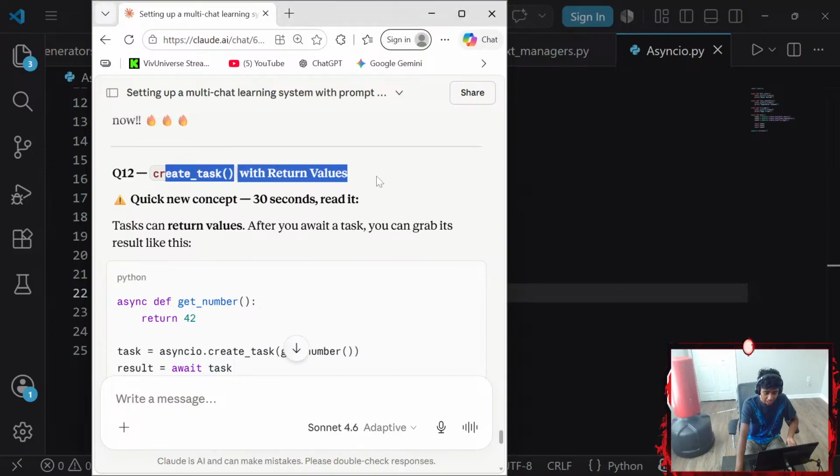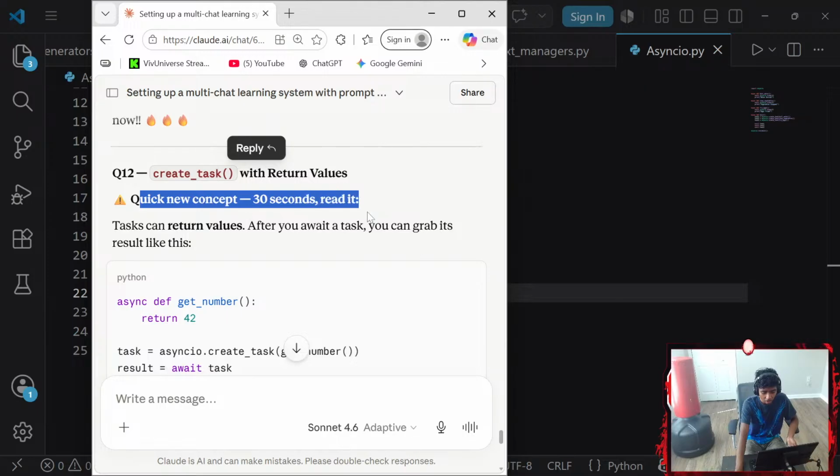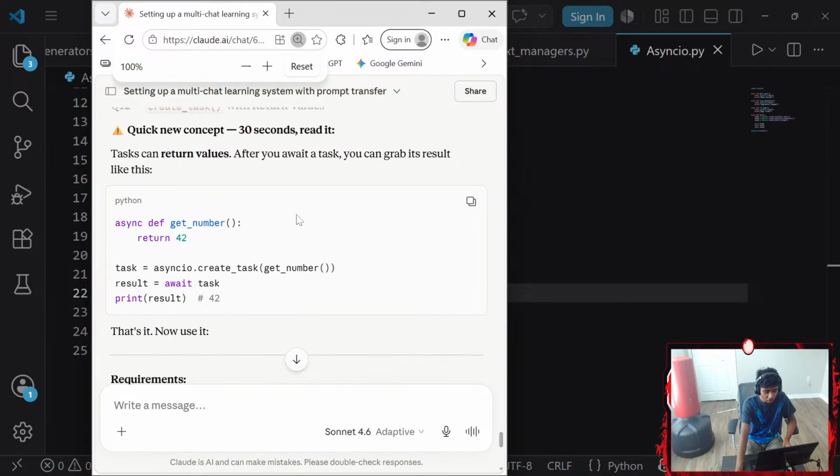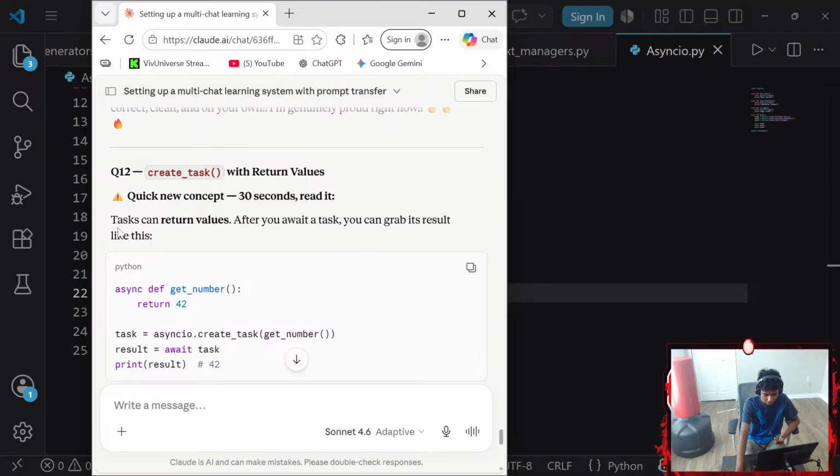Question 2, create task with return values. Quick new concept, 30 seconds, read it. Task can return values after you await a task. Let me decrease my DPI. There we go. Oh, that's too slow now.